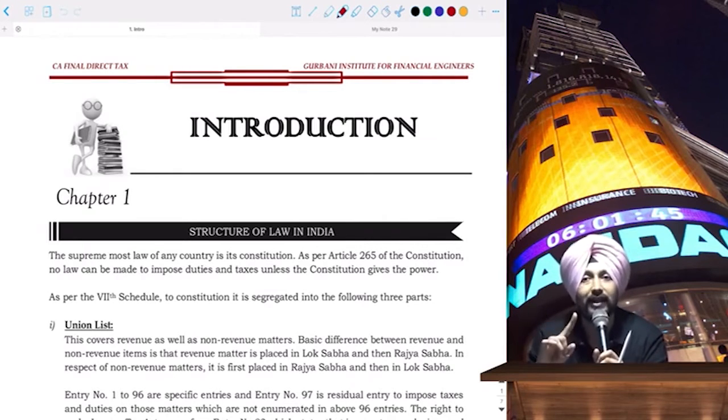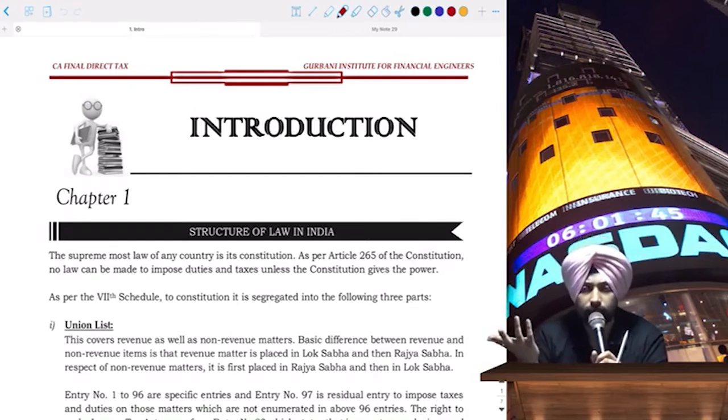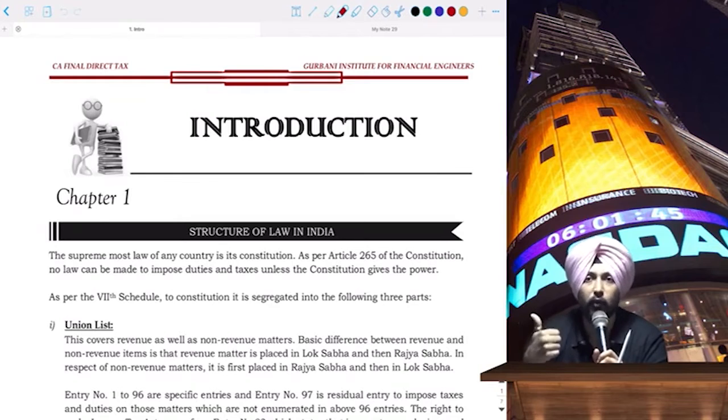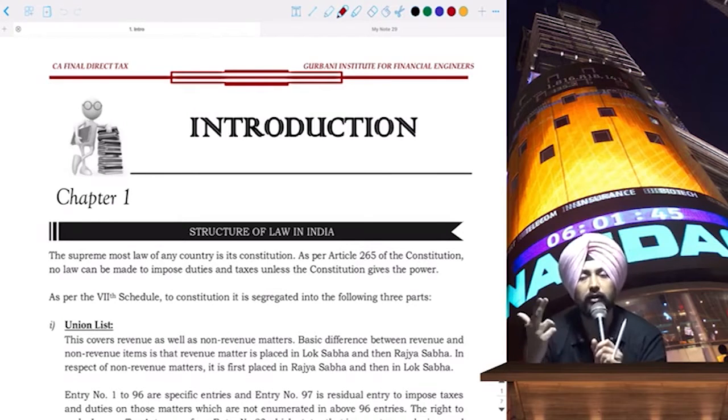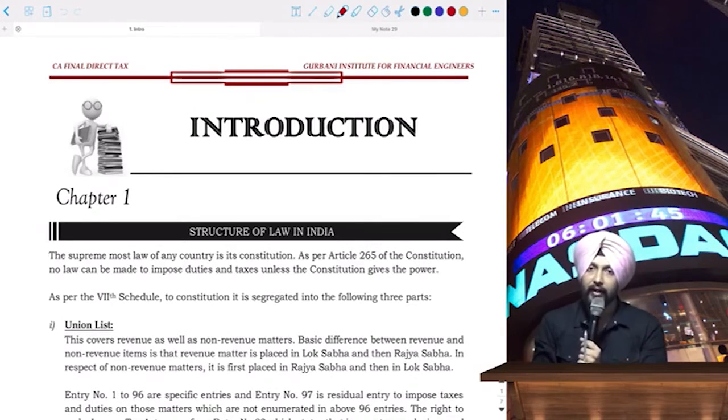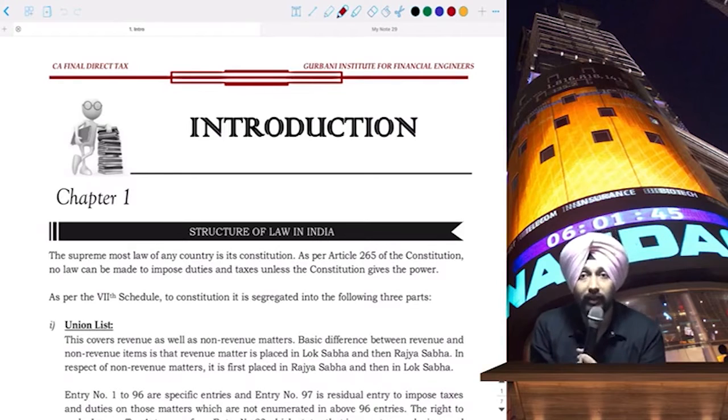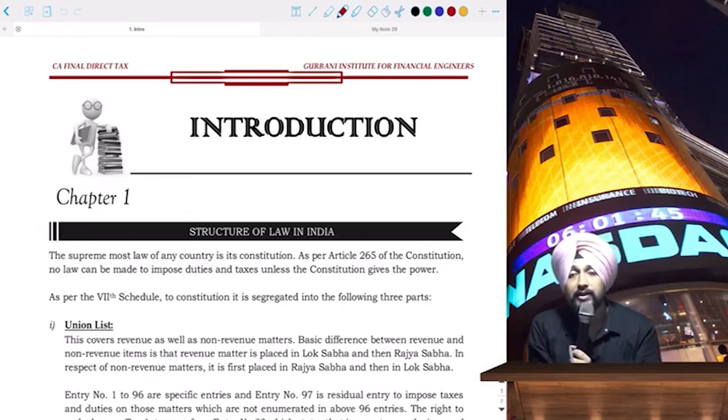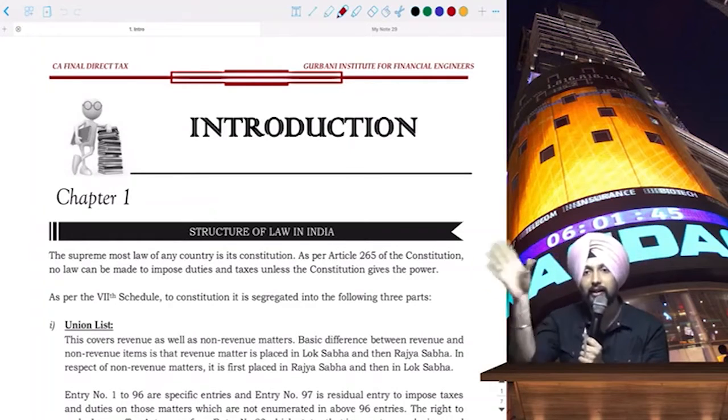And they implemented Section 112A. For this, again, a lot of protest was done. A lot of investors, both DII, that is domestic institutional investors, and FII, that is foreign institutional investors, did not take it in the right spirit. And a lot of selling pressure was seen in the equity markets.